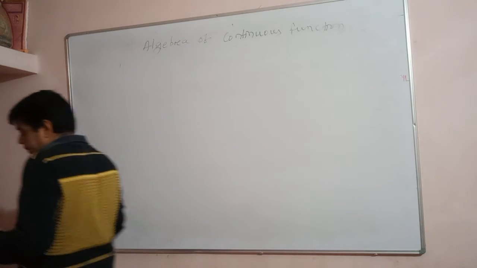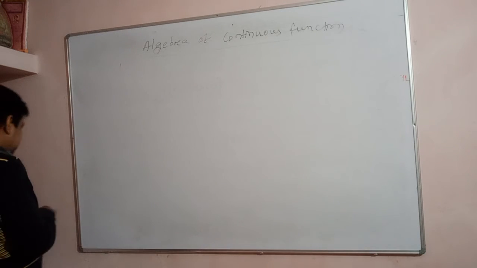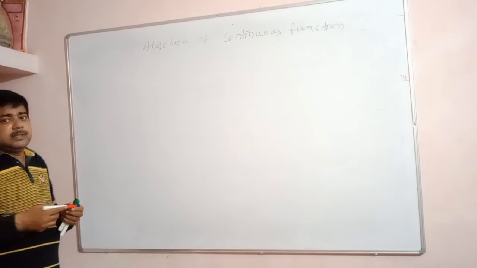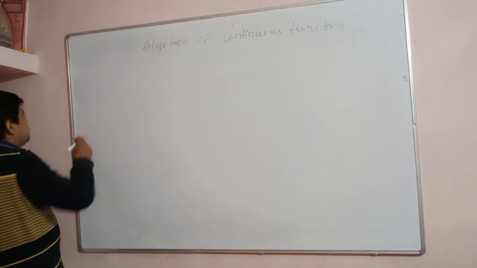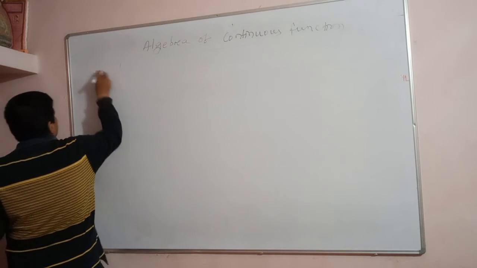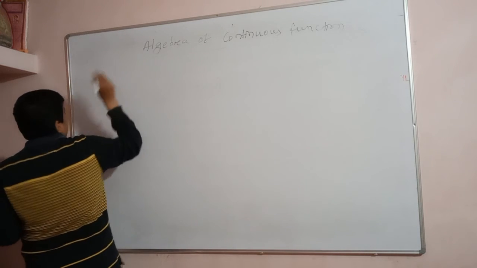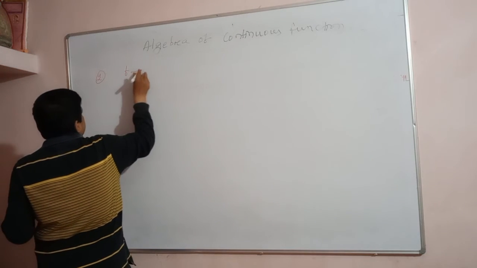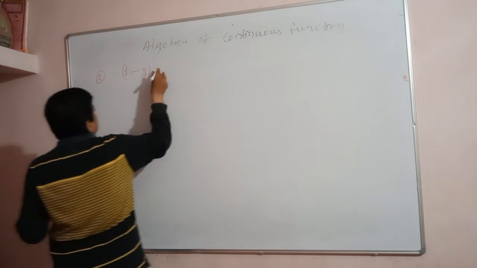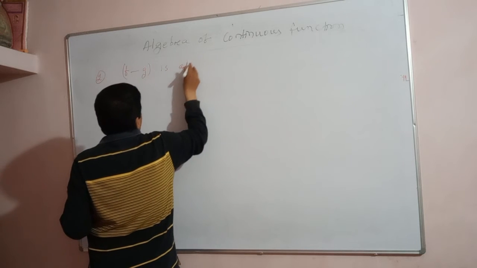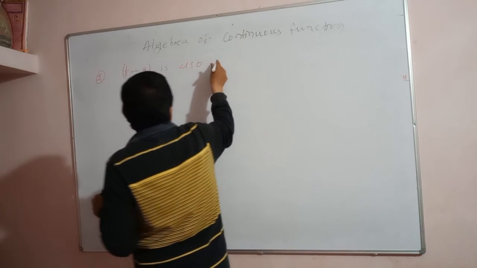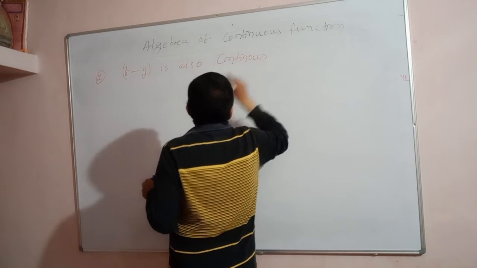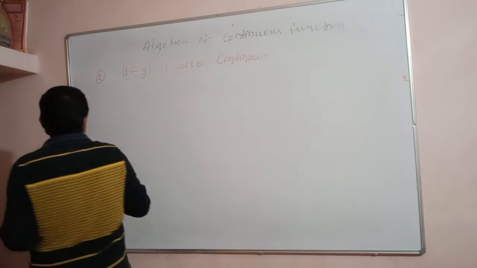So if f and g are continuous functions, then f plus g is also a continuous function. Point 2. Similarly, if f and g are continuous functions, f minus g is also a continuous function. Okay, let us prove.